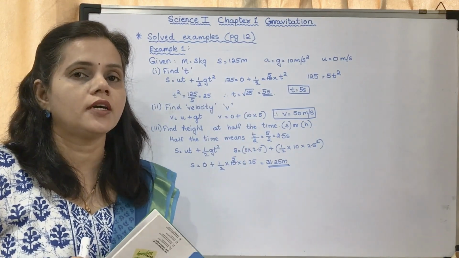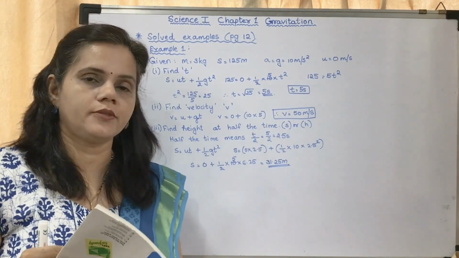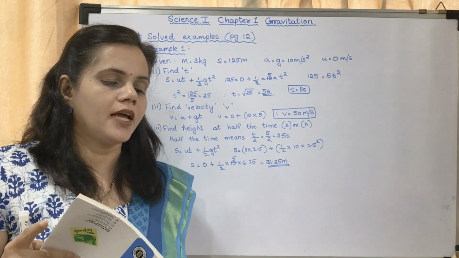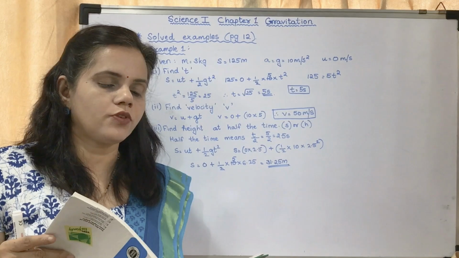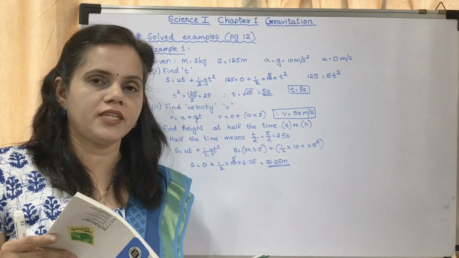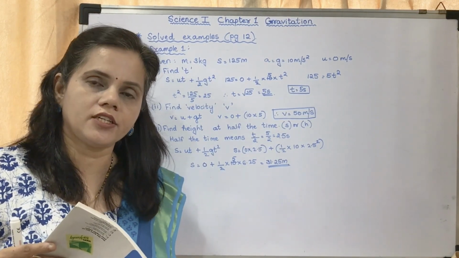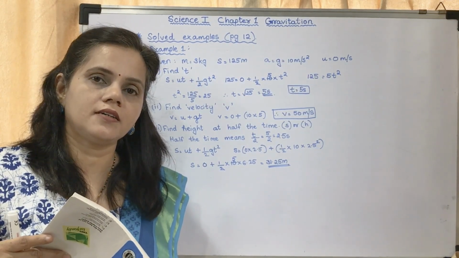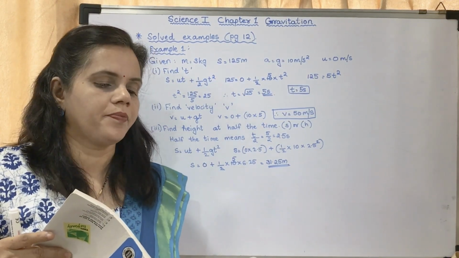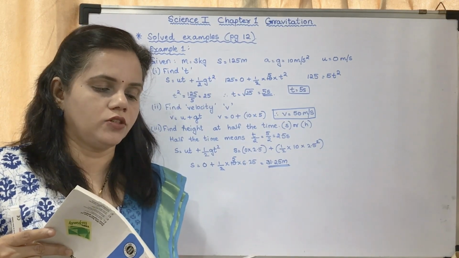Okay, so what is the first question? Example 1. An iron ball of mass 3 kg is released from a height of 125 meter. So here they have given height. So height is the distance from the surface of the earth, and it falls freely to the ground.